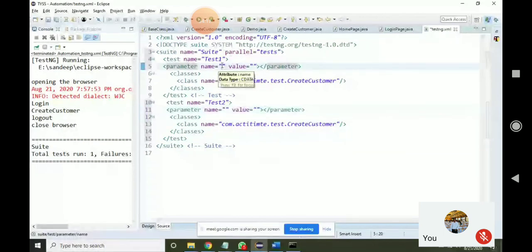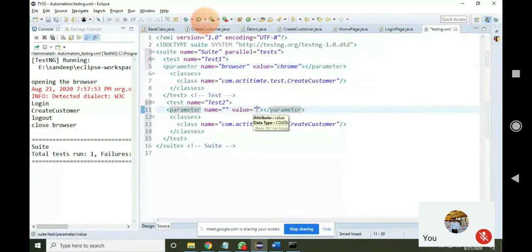The IP address is the same. In one I will give the name as browser, value as Chrome. Here the value is Firefox, and the name I will give as browser. I need to receive the parameter in the base class.